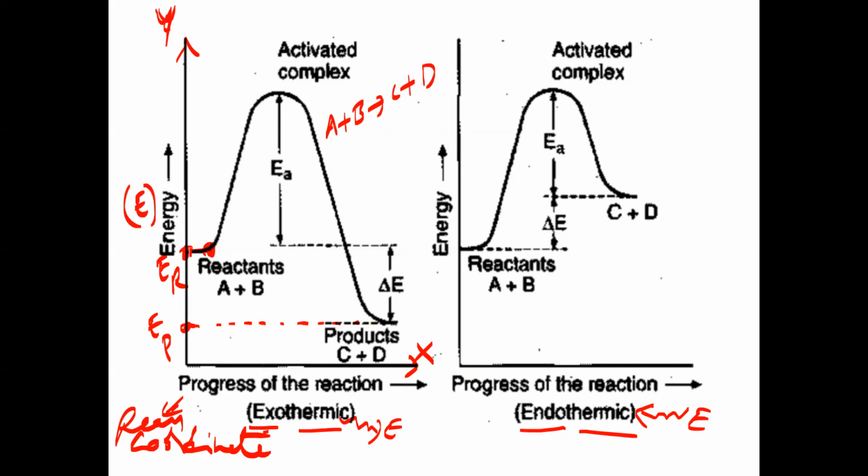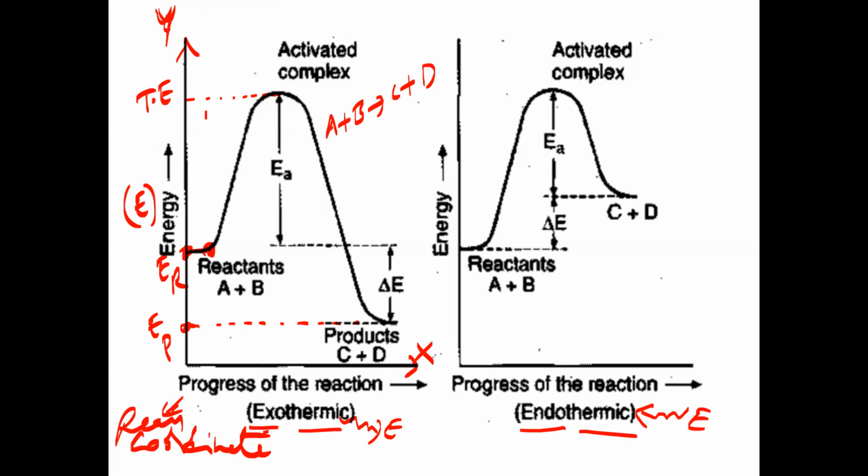Now this energy of reactants is not sufficient to convert into products. The reactants should get more energy, this much energy they need to convert into products. And this energy is called threshold energy. The threshold energy is the minimum amount of energy required to be converted into products. This is the energy barrier. When this energy barrier is cleared, the reactants will easily convert into products.